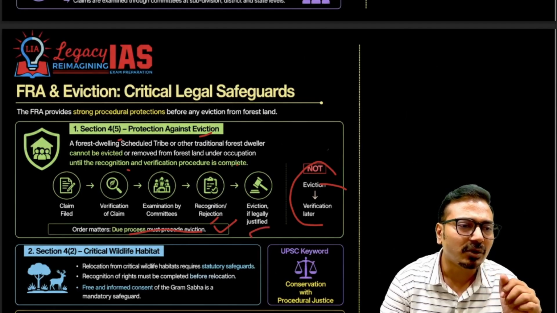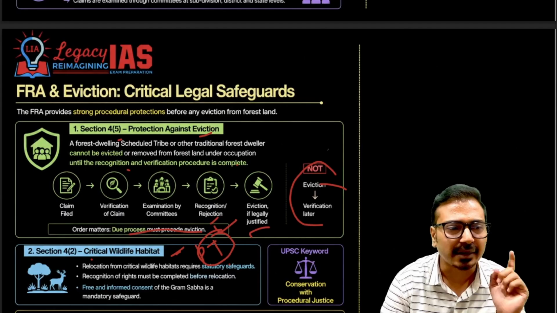Now Section 4 clause 2 talks about critical wildlife habitat. They have asked a question on this critical wildlife habitat in the prelims examination. It is part of FRA and not the Wildlife Protection Act. You should remember this. Okay, critical wildlife habitat.